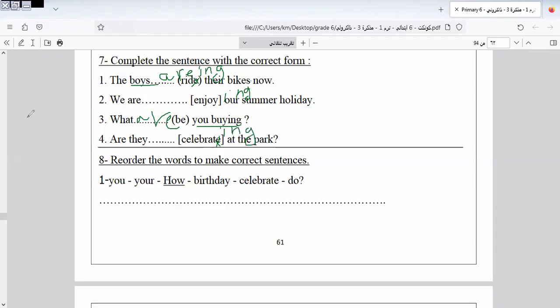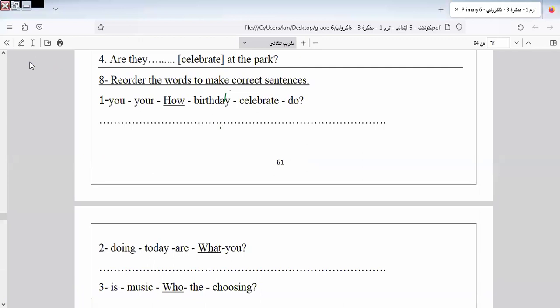Let's go to another one here. As we write it here, that rule, subject plus verb plus object. What can I do here? It will be "how do you celebrate your birthday?"